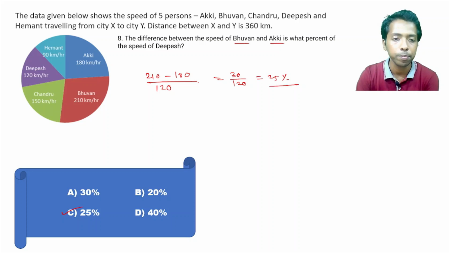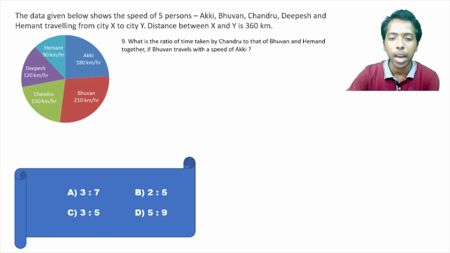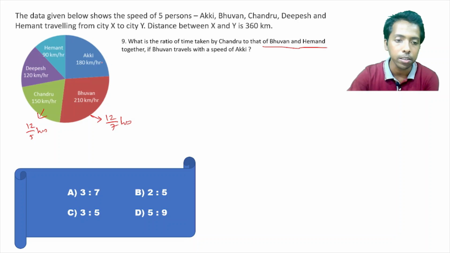Moving to next. What is the ratio of the time taken by Chandru to that of Bhuvan and Hemant? Time taken by Chandru, so this is 150. Ratio of the time taken, so we can find out the individual times. We have already found it out, that is 12 by 5 hours, this is 12 by 7 hours, this is 2 hours, this is 4 hours, and this is 3 hours, right?